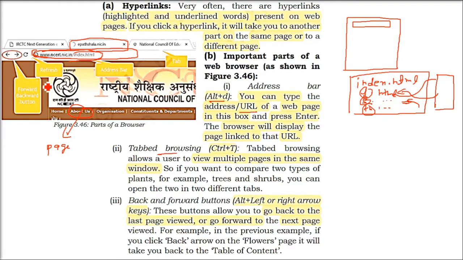Tab browsing means you can open different pages in different tabs rather than on the same page, because you want to see all the pages you are interested in. Or you can use Control T. Then you can go back and forward, using Alt left arrow or Alt right arrow from your keyboard.